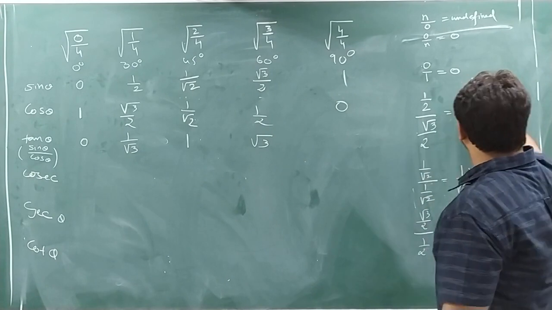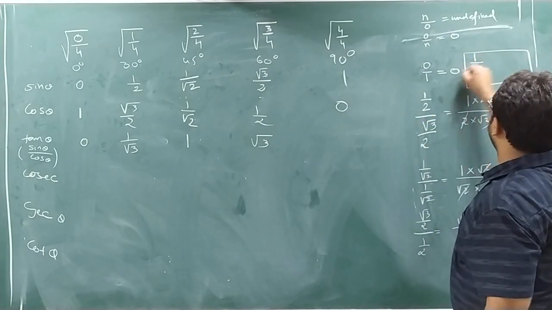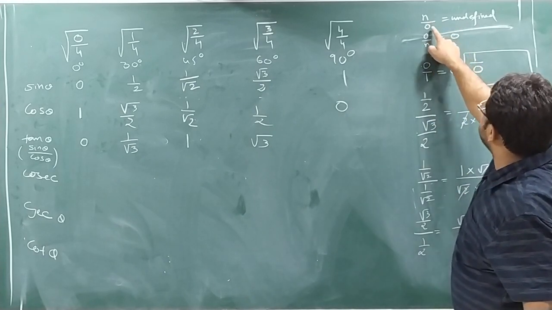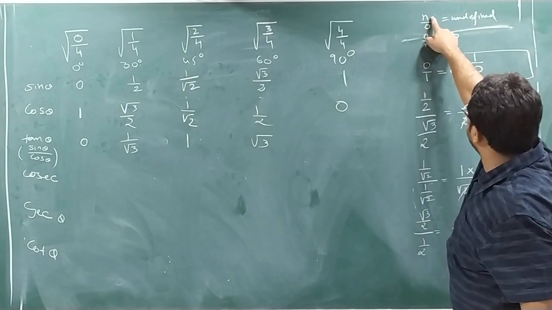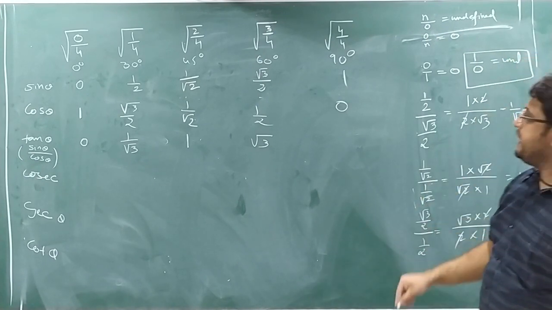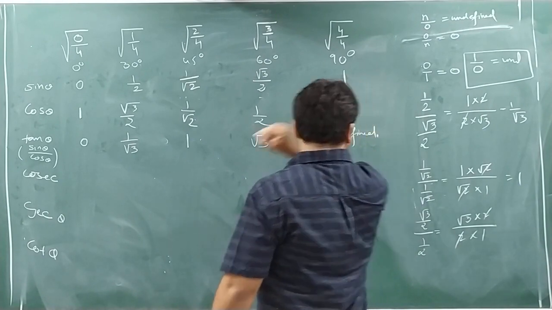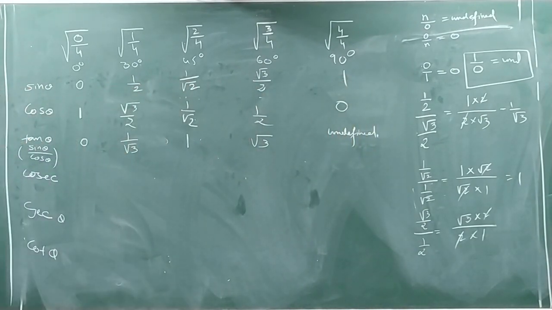Now you can see here for tan 90. For tan 90, what will you get? You will get 1 by 0. And I just told you, any number divided by 0 is what? Undefined. So tan 90 is undefined. Clear? Now next.